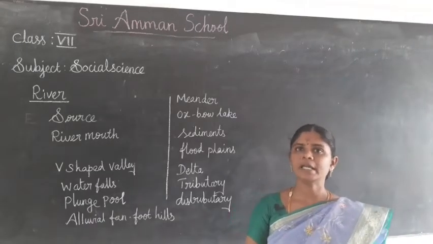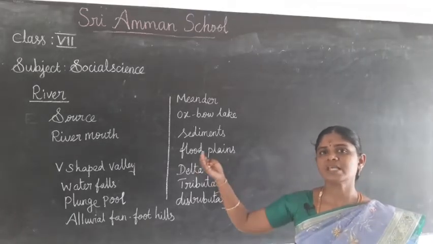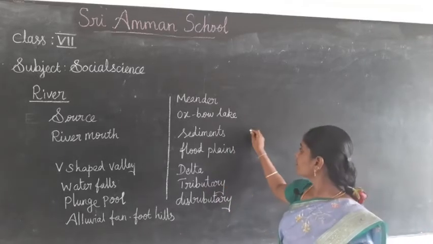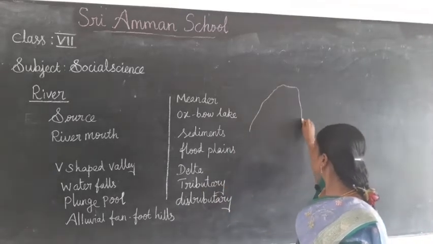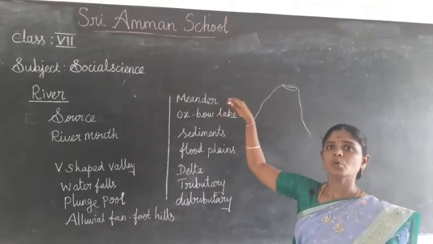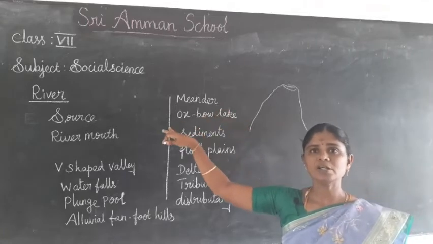What is a river? It runs from the source to the river mouth. What is the source? The origin of the river is called the source.